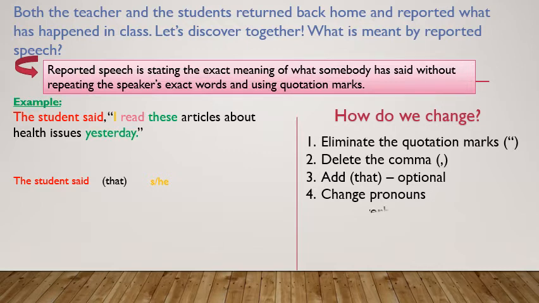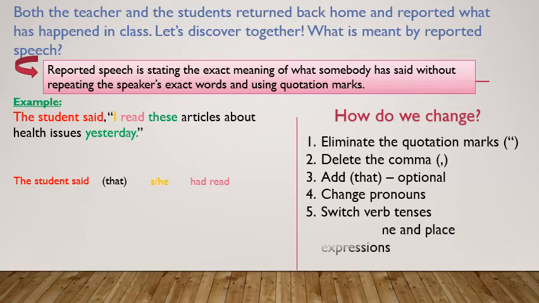The fifth change, switch verb tenses. We have read here, it becomes had read. Read is in the simple past, it becomes past perfect, had plus past participle. And the last step, change time and place expressions. If you notice, we have these, it becomes those, and we have yesterday, it becomes the day before.